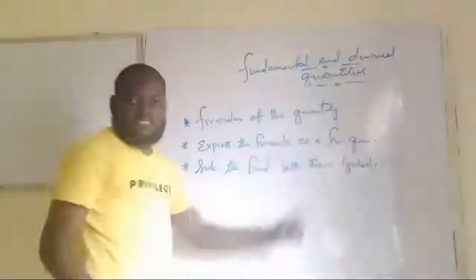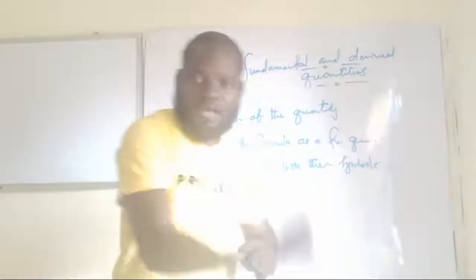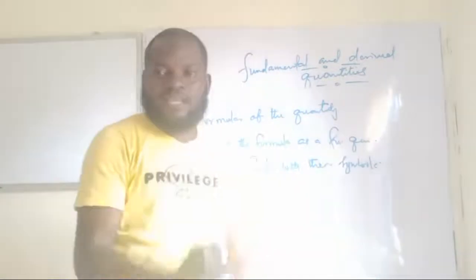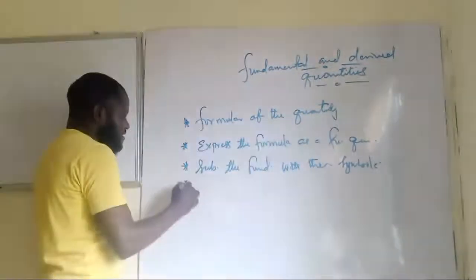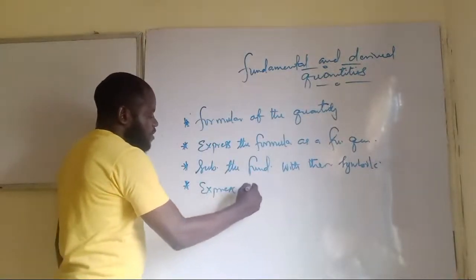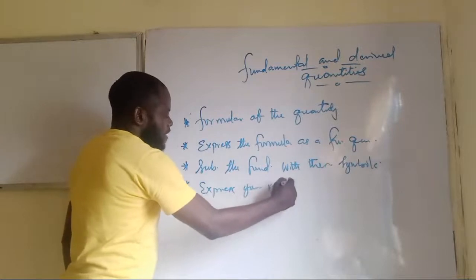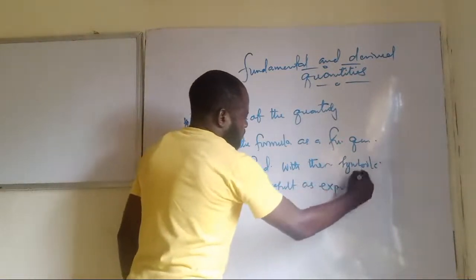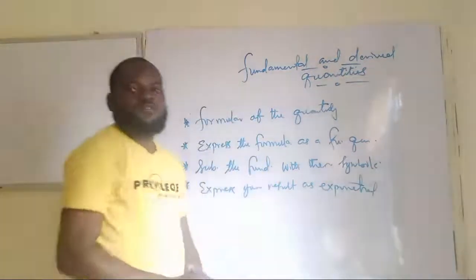You know what I mean by their symbols here? That is capital M for mass, capital T for time, capital L for length. Then, lastly, express your result as an exponential.